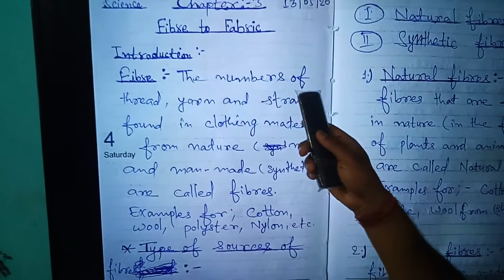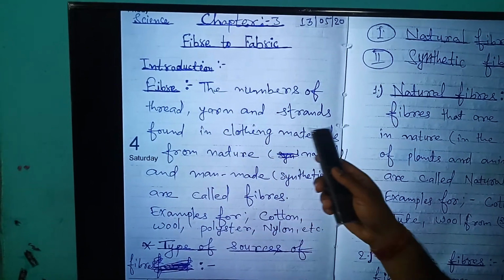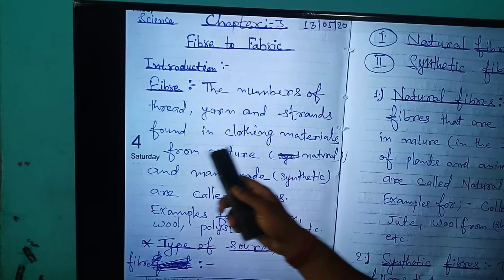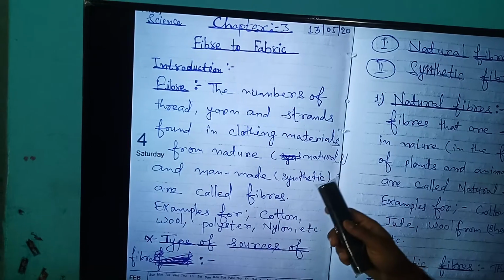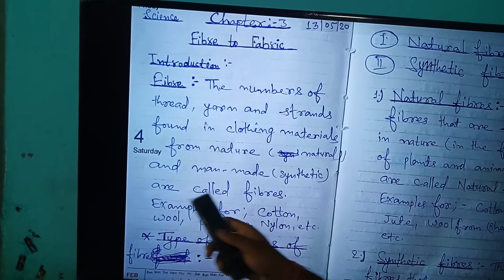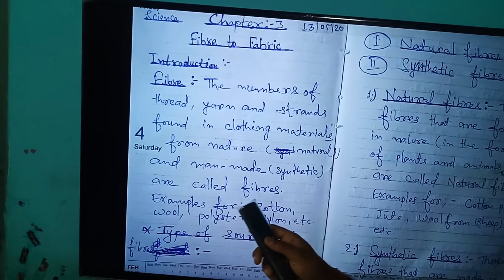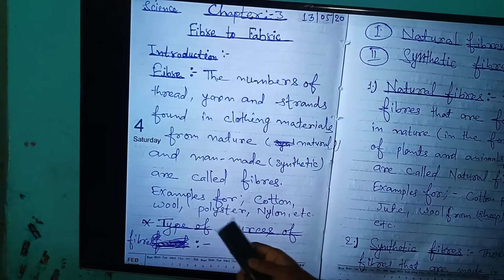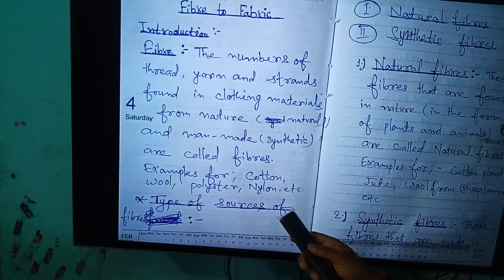The thread, yarn and strands found in clothing material, from nature or natural and man-made synthetics, are called fibers. Examples are cotton, wool, polyester, nylon, etc.